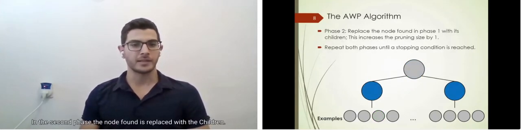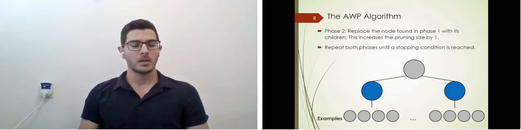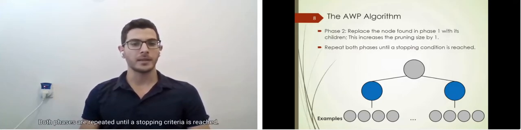In the second phase, the node found is replaced with its children. This increases the pruning size by 1. Both phases are repeated until a stopping criterion is reached.